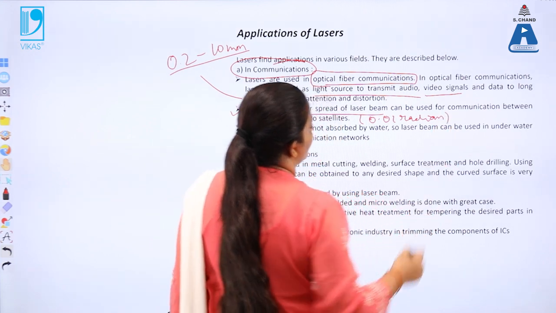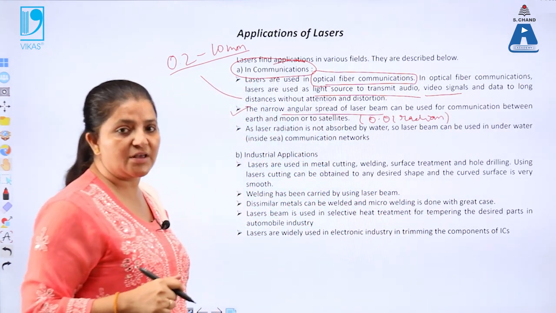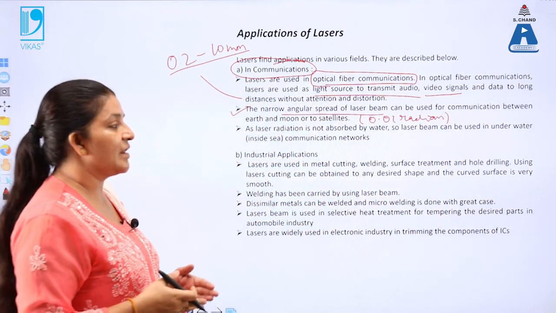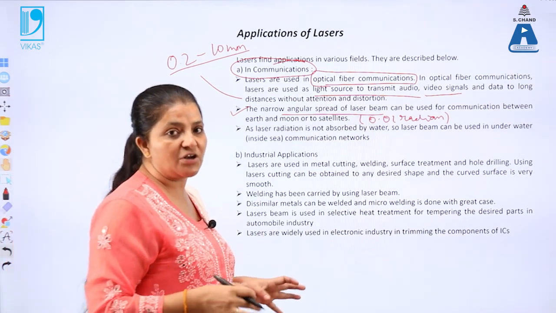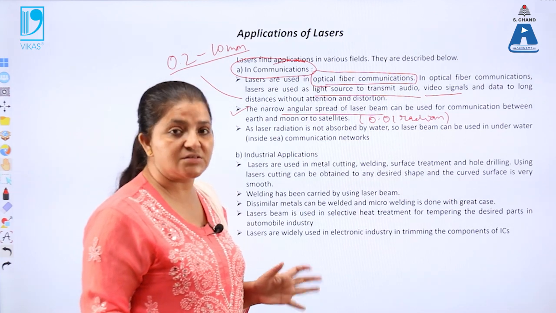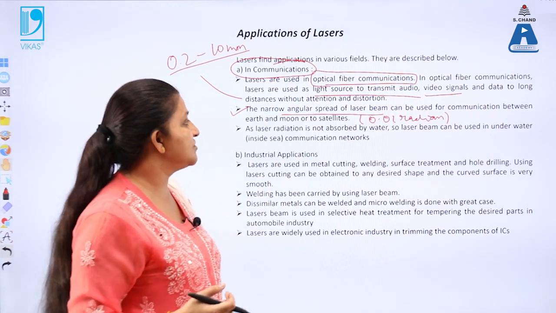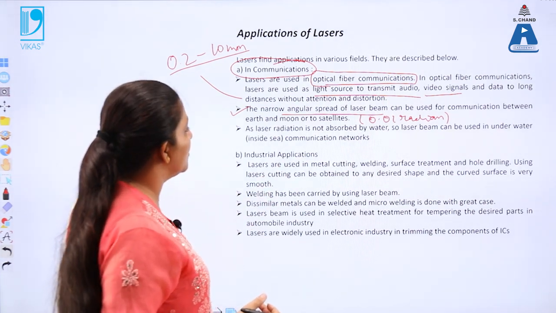This angle of divergence, theta, is very small for the laser beam. That means the laser light can't spread over a large area, so its intensity at the initial and the final point will remain the same. That's why laser light is used for optical communication.